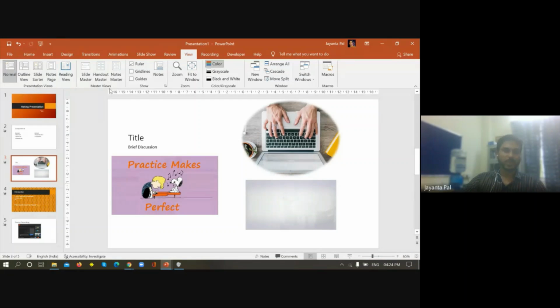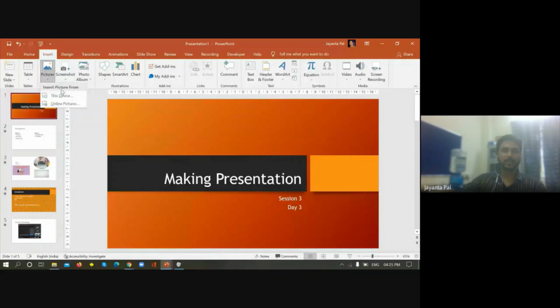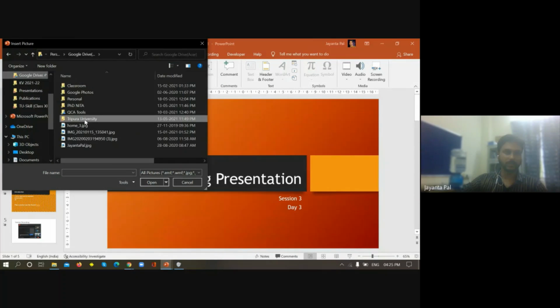Another important portion here is the slide master. Say I want to insert the page number over here, that we can also insert in another way. But in slide master, let's say I want to insert the logo of Tripura University to all the slides. Now, how do I do that? Insert this image, then we can select the logo of the Tripura University.